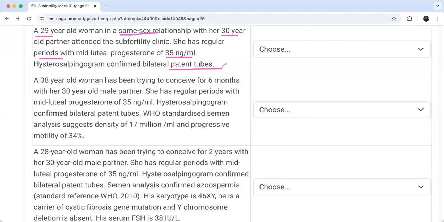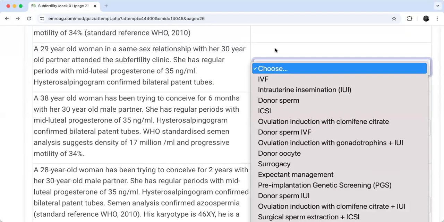Do we need sperm donation? Yes, of course. Okay. So this sperm donation will be with IVF or with IUI.